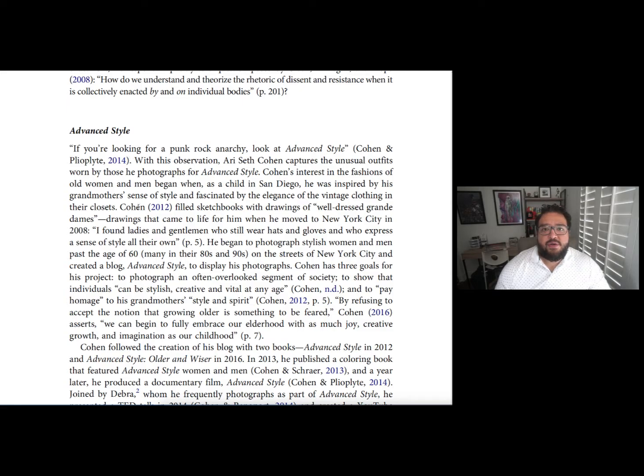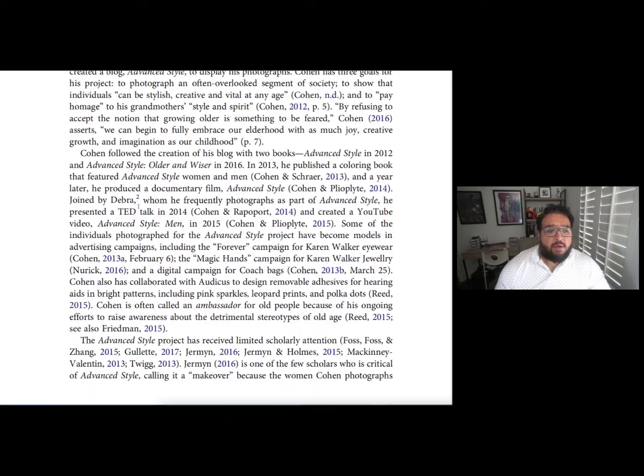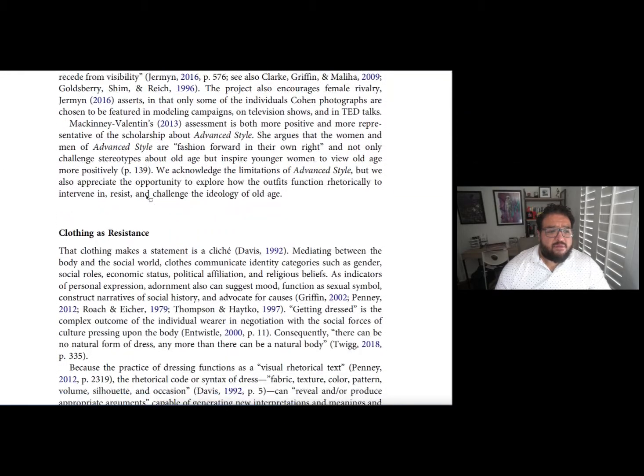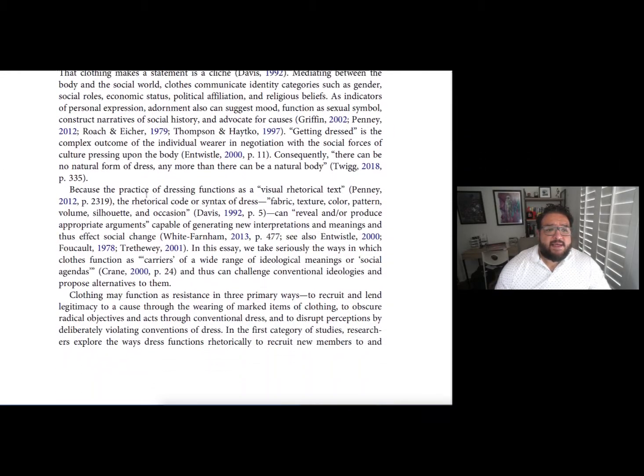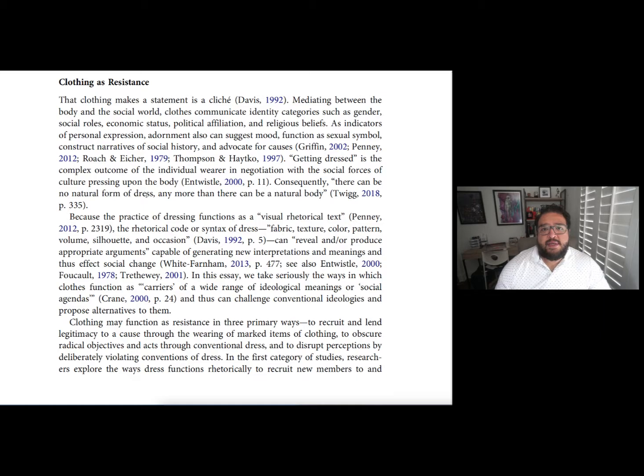They give you some information on the magazine, what it's all about, a little bit about the photographer, and then they get into this idea of how clothing has been used as a form of resistance in the past. Now, you can already tell this is a little bit different than what we're doing for the final paper, but that's not something we're focused on right now. This is purely using this as an example for this research analysis and discussion.